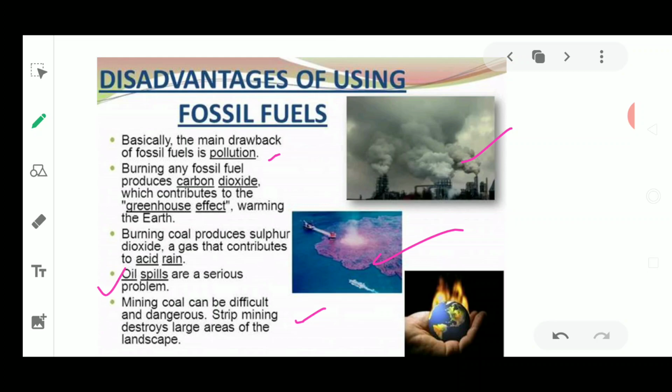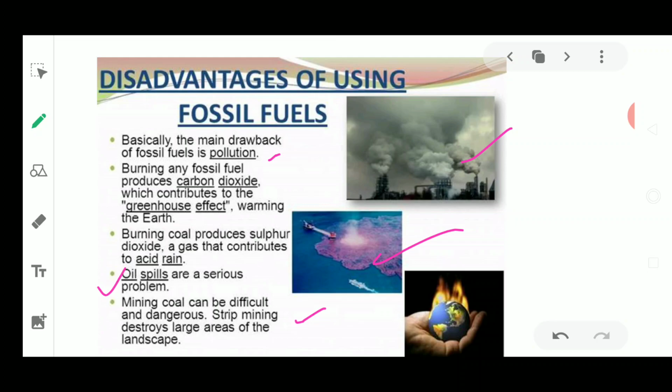Strip mining is also very dangerous for the people living near the mining areas where these fossil fuels are being extracted, meaning they are being mined. So these are the disadvantages which arise because of the use of these fossil fuels.